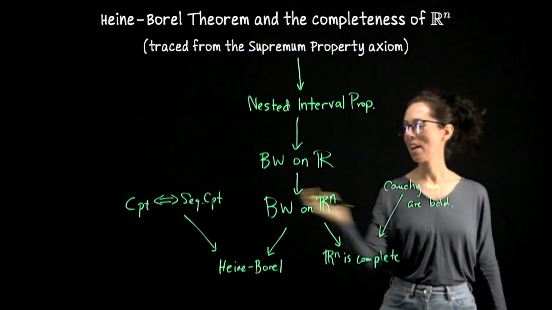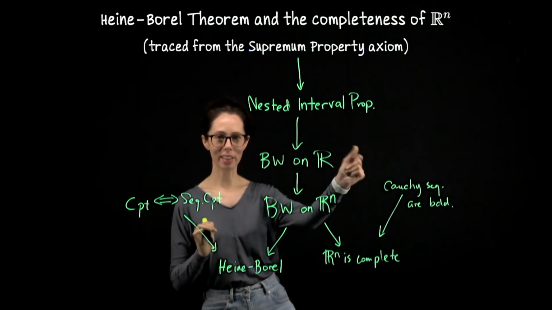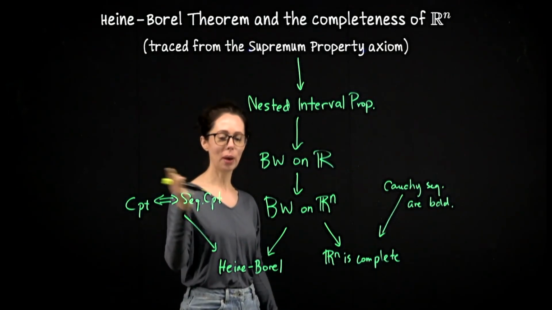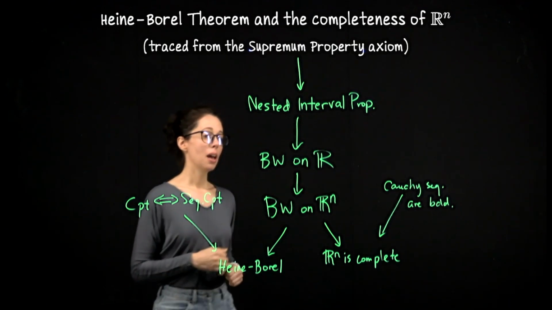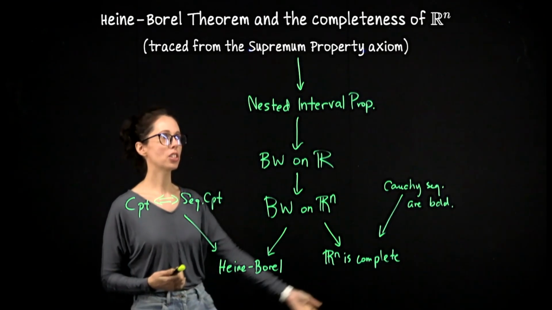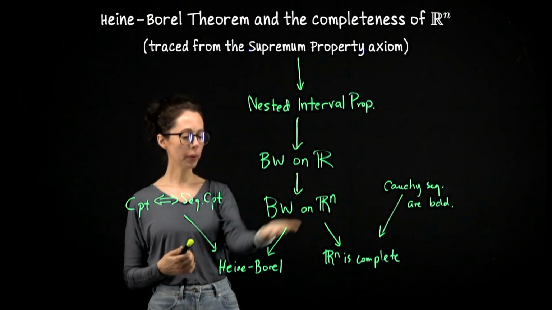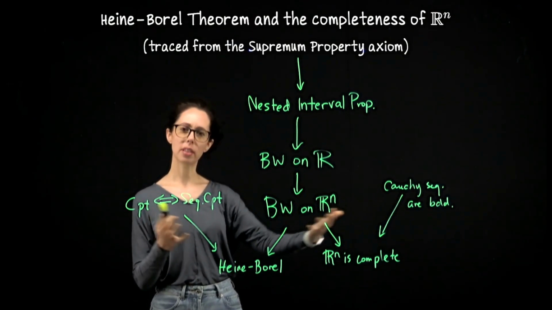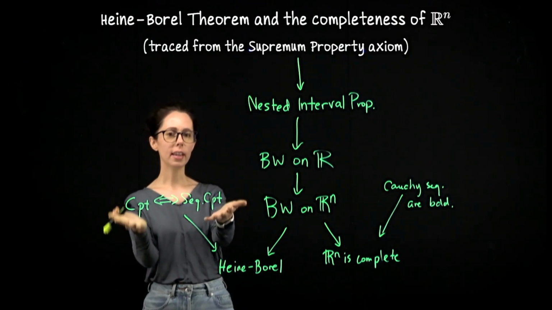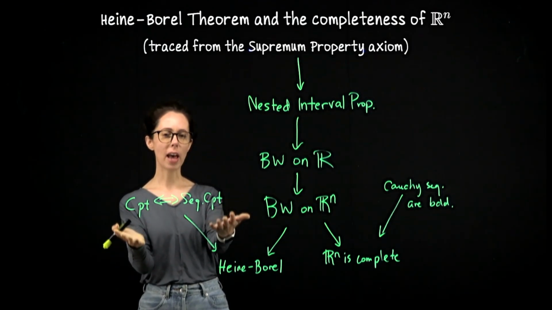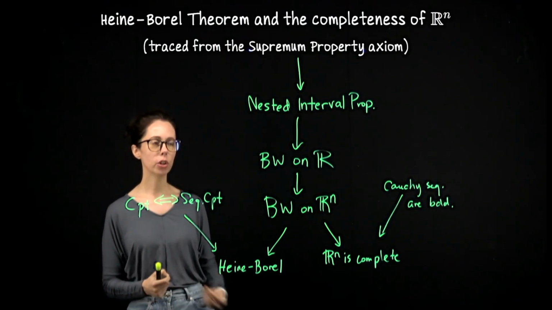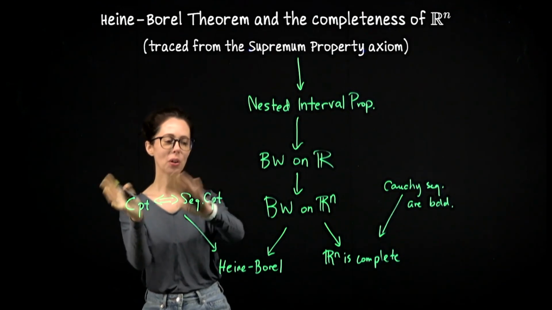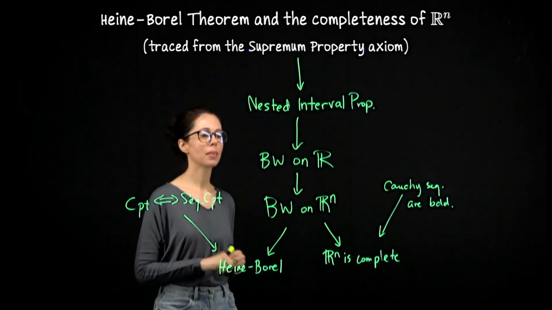I'm smiling because this proof is a ton of work and this one is like 3 lines. So there's a big difference here in the amount of work you have to do off to the side. But that's it. This is how you can start at the supremum property and get all the way to the Heine Borel theorem and the fact that Rn is complete and all of the results that you really need along the way. There's a lot of work here, but everything you do here is valid in general metric space settings, including those which do not have a supremum property. So this is a fair result to kind of feed into this work.